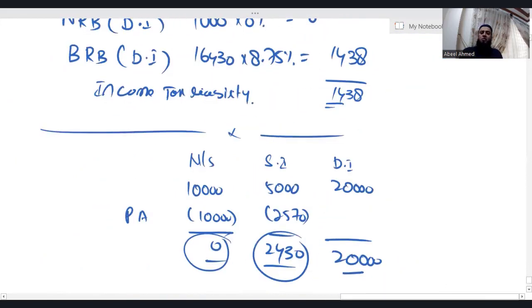In the next class, we'll do a little more discussion and calculation on income tax liabilities, and then slowly and gradually we'll start our first topic very soon. That is going to be employment, and then rental income, another name for which is property income. First, we'll do a little more basic work, and then we are going to start our first topic. Thank you very much and have a nice life.